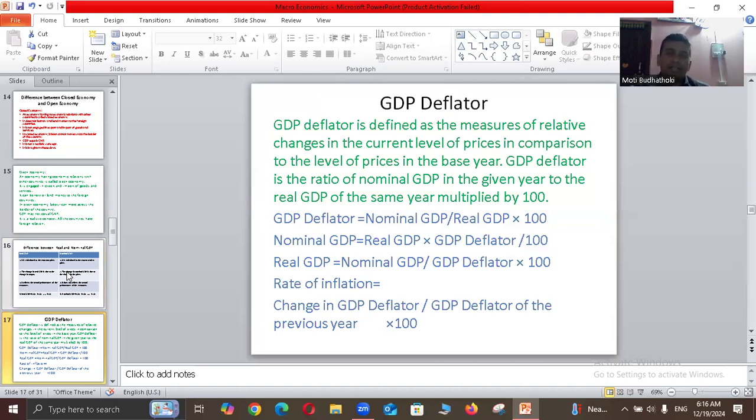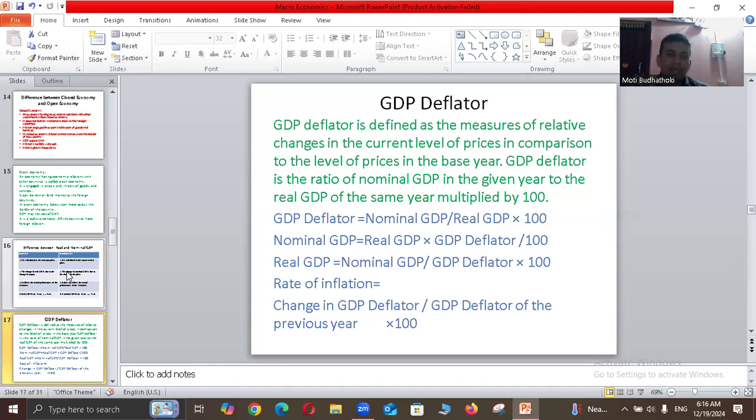GDP deflator is defined as the measurement of relative change in the current level of prices in comparison to the level of prices in the base year. GDP deflator is the ratio of nominal GDP in the given year to the real GDP of the same year multiplied by 100. Therefore, GDP deflator is equal to nominal GDP divided by real GDP into 100.